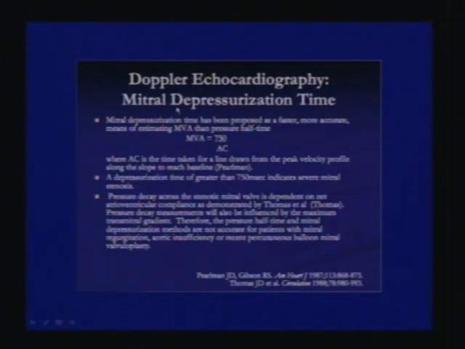Now there is also mitral depressurization time or deceleration time, which is actually the same thing as pressure half time. This is proposed to be a slightly faster and more accurate means of estimating MVA than pressure half time. But now with the new machines, pressure half time is the one which is normally used. But still, I'm just mentioning it. MVA is equal to 750 upon DT, the mitral depressurization time, where DT is the time taken from a line drawn from the peak velocity profile along the slope to reach the baseline. A depressurization time of greater than 750 milliseconds indicates severe mitral stenosis.